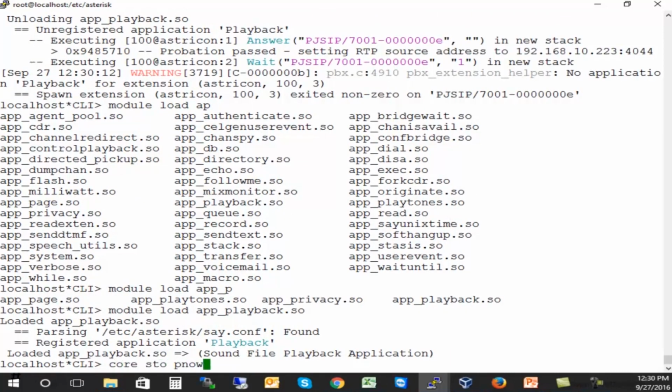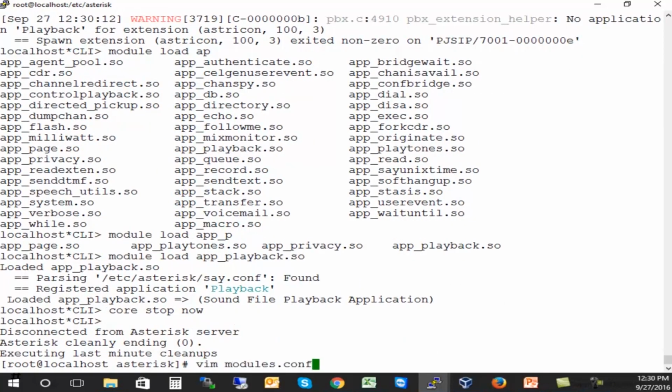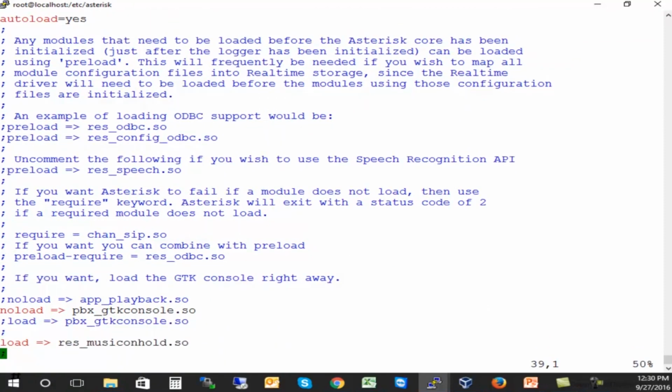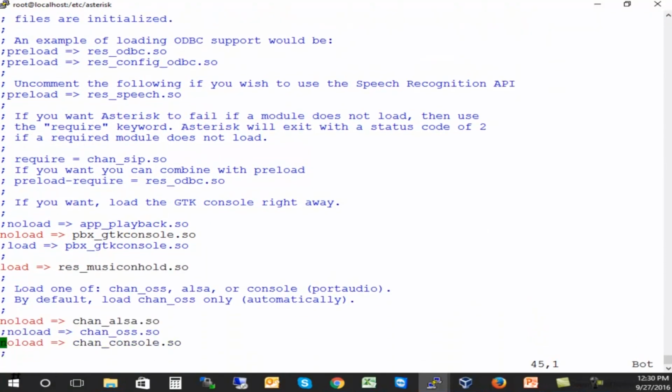Now let's see it from the configuration file. Here it is. I'm going to tell Asterisk not to load that application playback module.